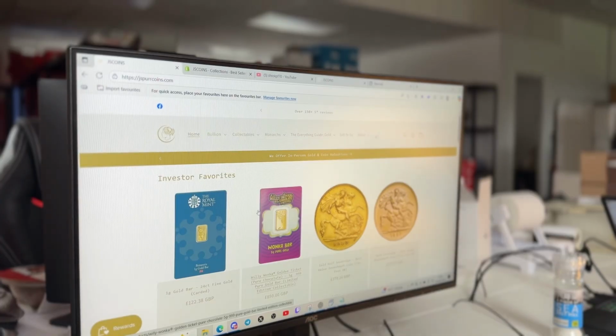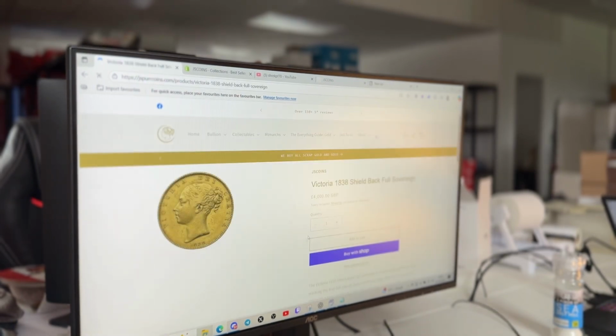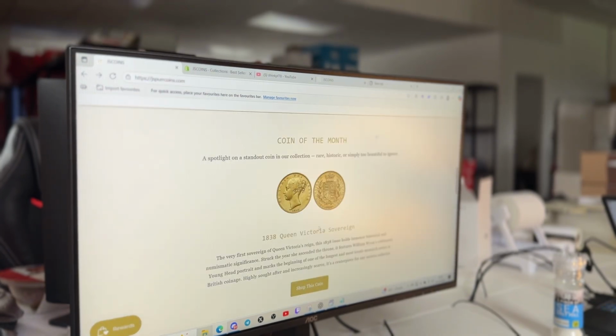So now we're going to change the coin of the month, which is about halfway down our homepage. Here we have a 1838 Queen Victoria, which is the first year for the Queen Victoria. And we've got a little description about the coin with a hyperlink at the bottom for the product. As you can see, it's quite a high value ticket item. So we're going to swap that out to something a little bit lower value, considering it is the coin of the month.